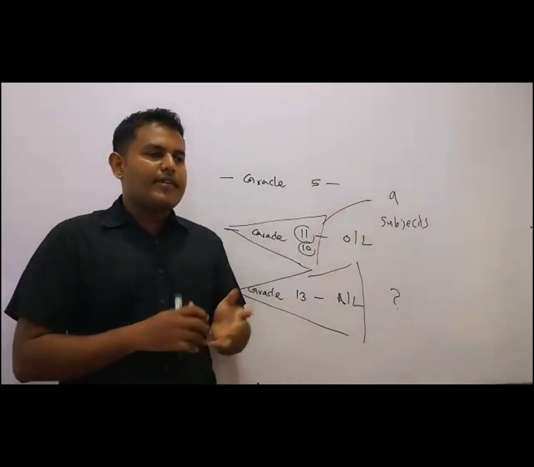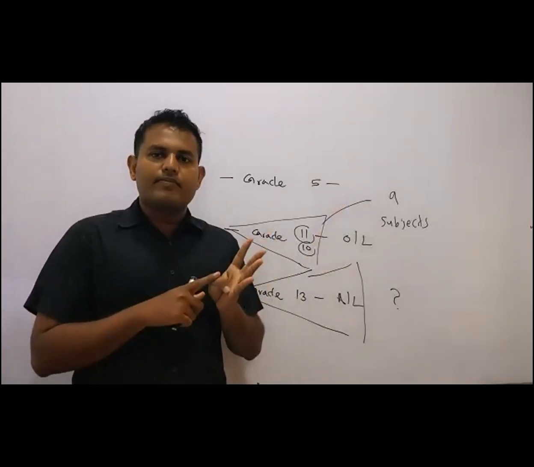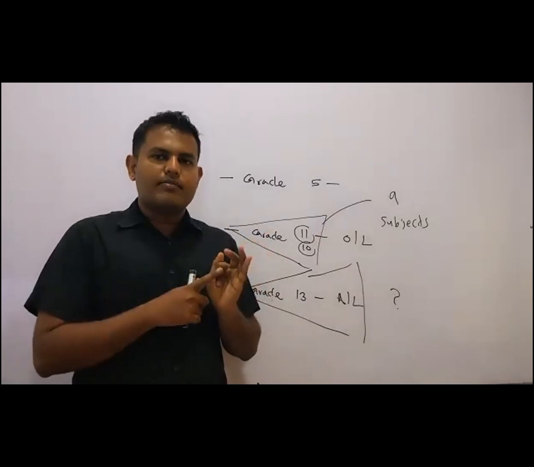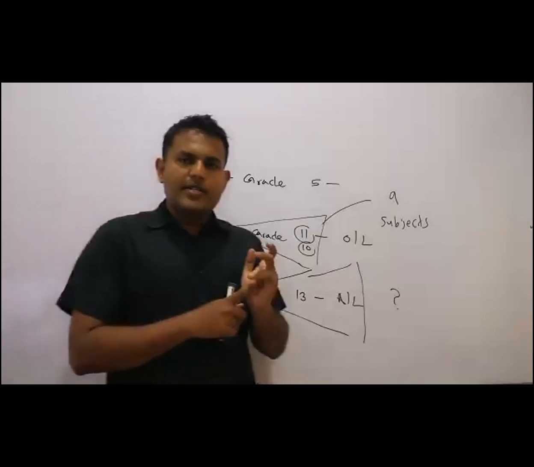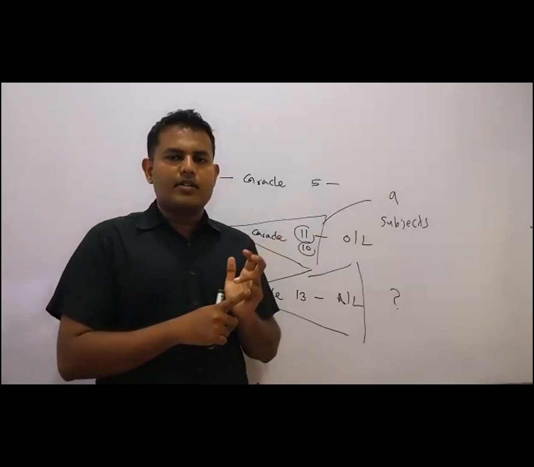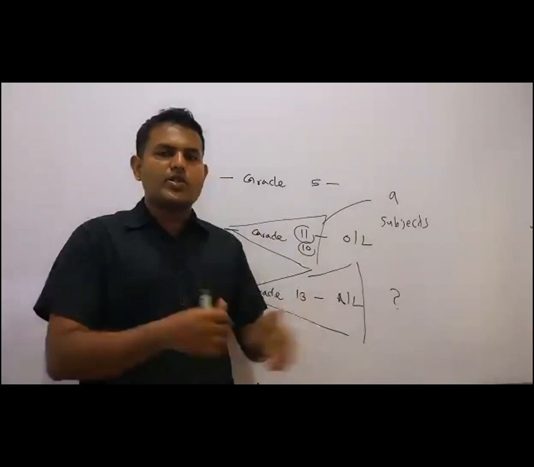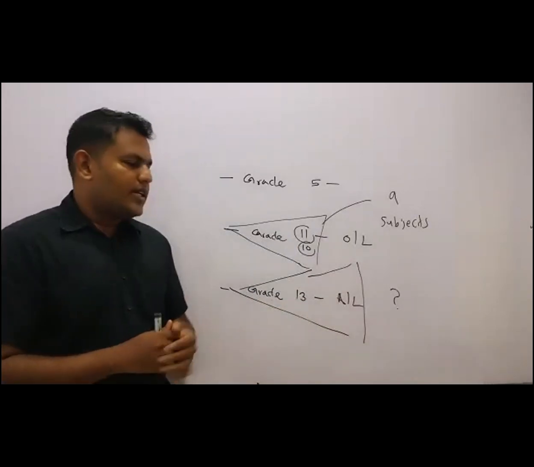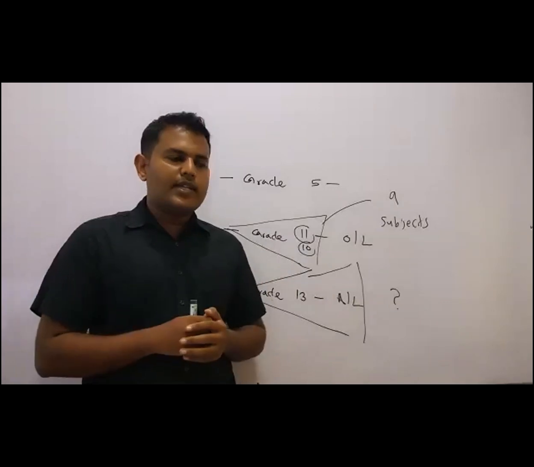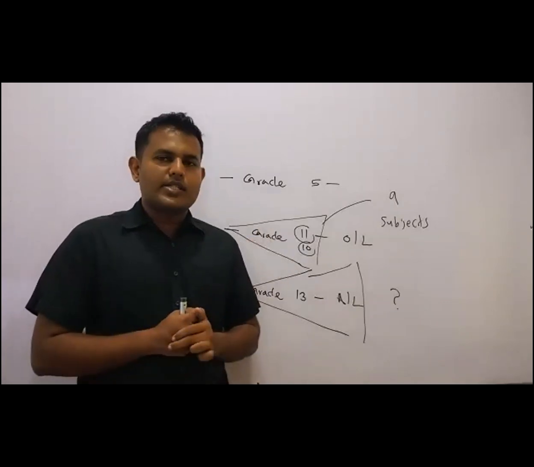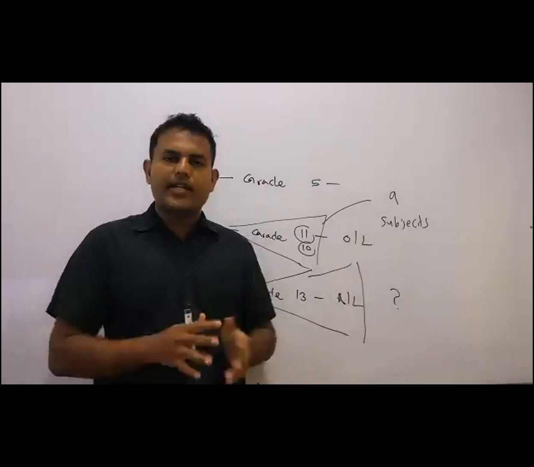In A levels, we have 5 streams: the A level maths stream, A level bioscience stream, A level commerce stream, A level arts stream, and A level technology stream. That stream is also available. Out of those 5 streams, you have selected A level maths or A level science, bioscience.